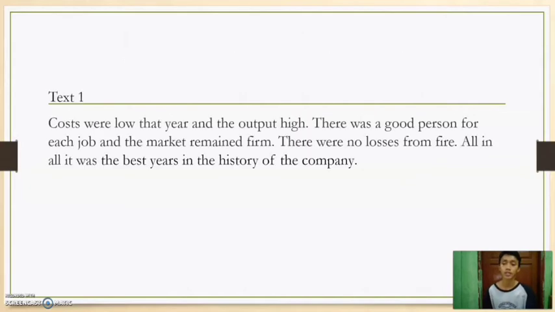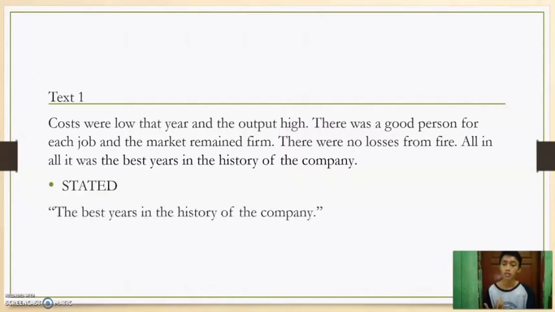For Text 1, after I read this text, I think that the main idea of this text is stated. We can find it in the fourth sentence: the best years in the history of the company. Why can I say it?